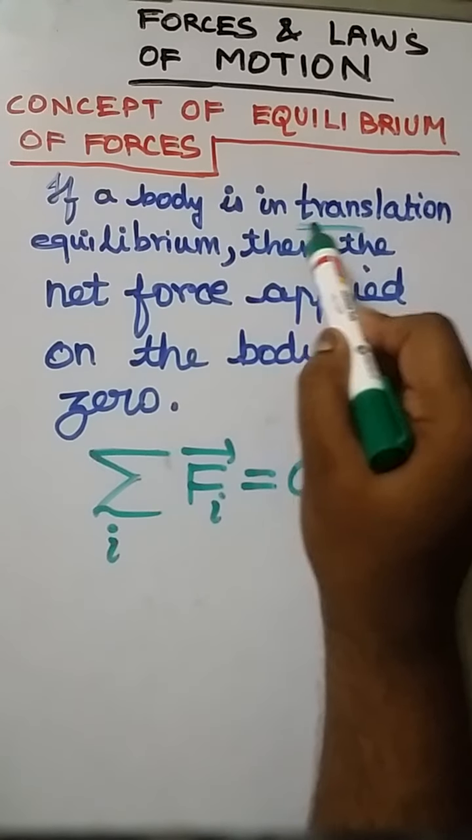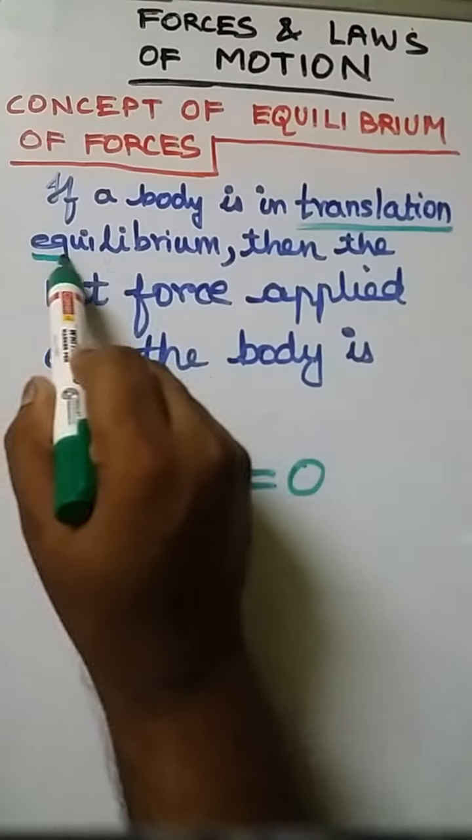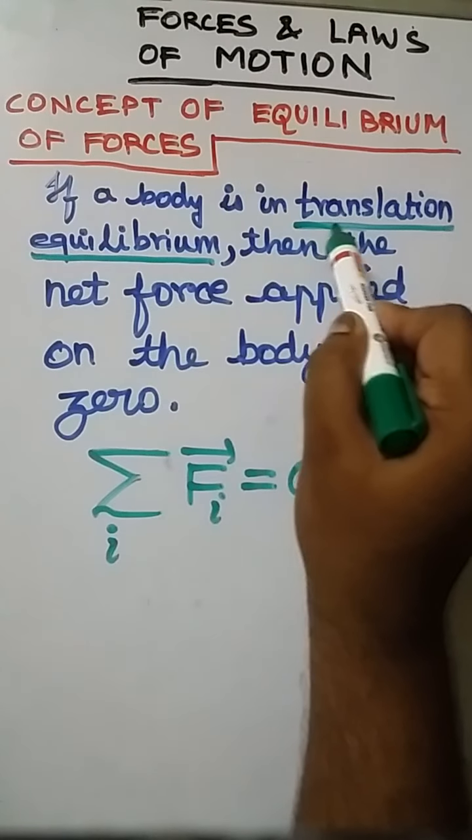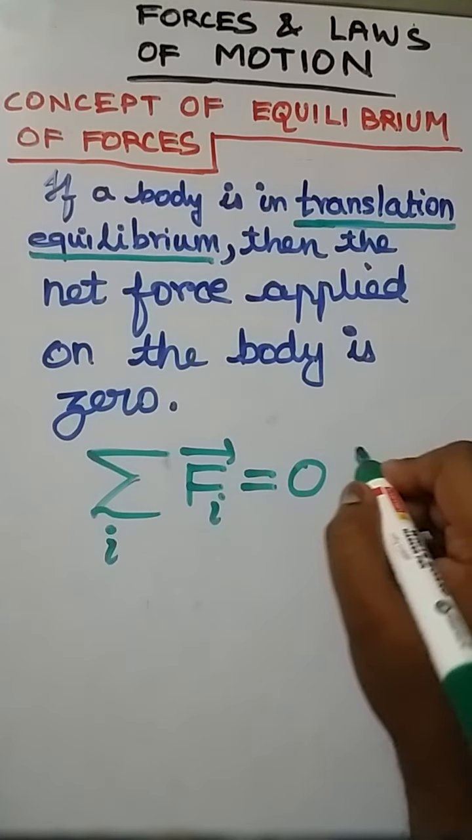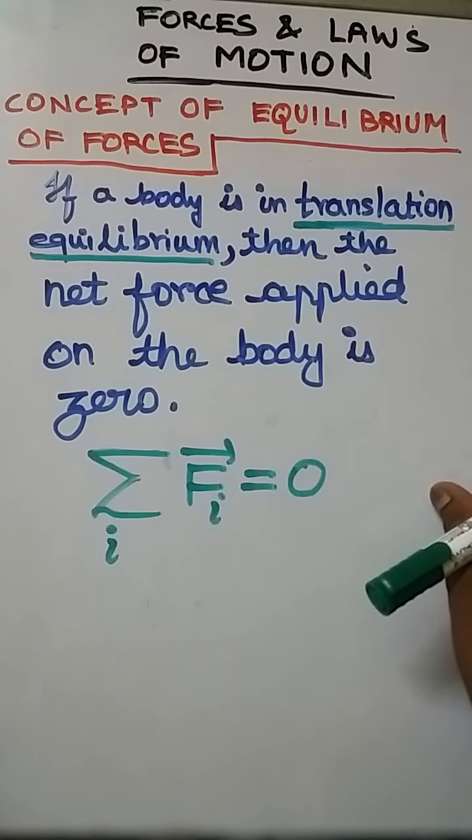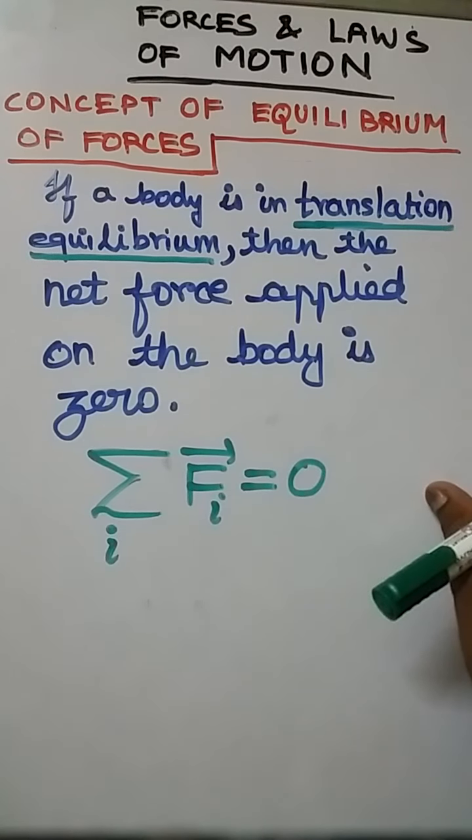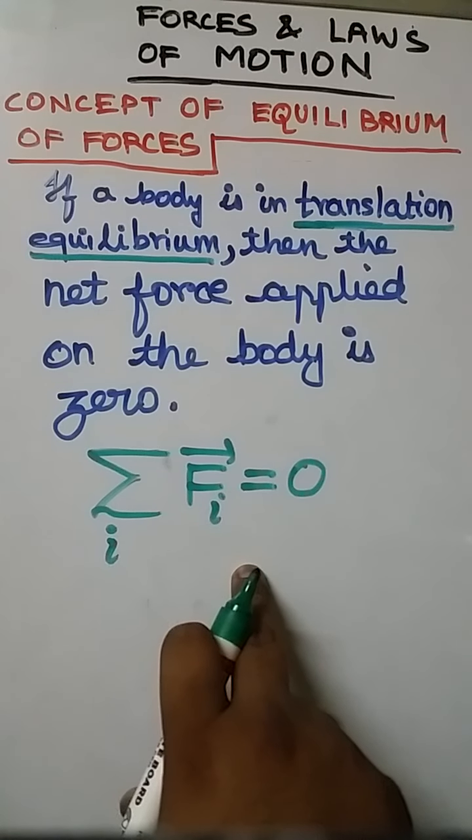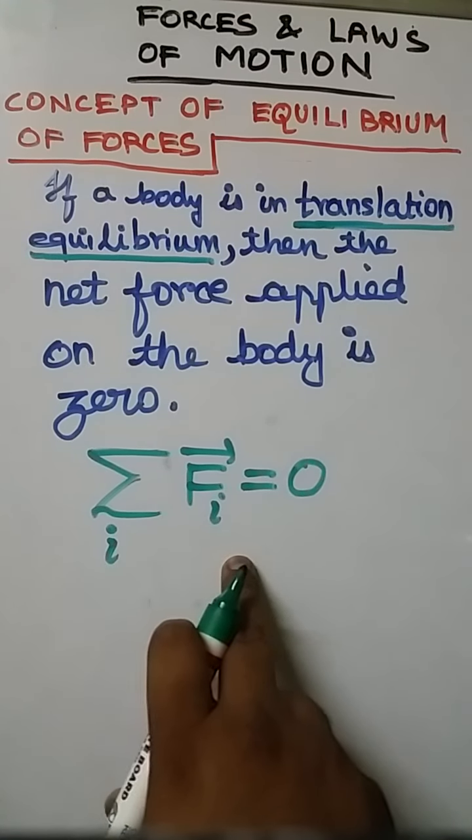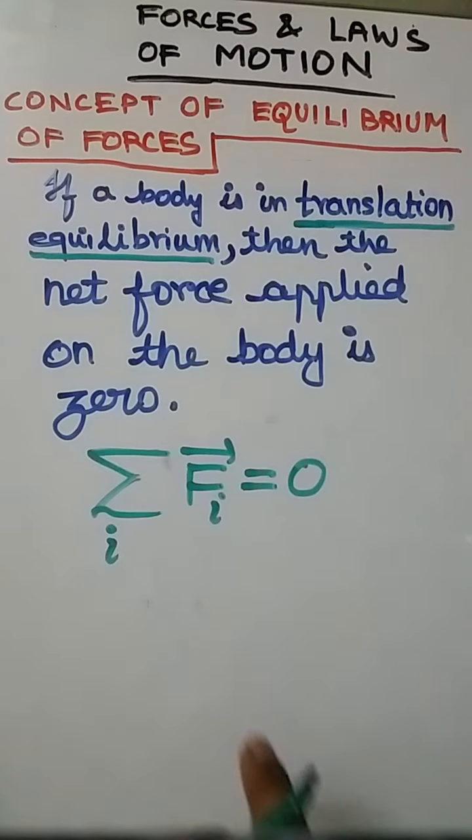Remember, this is translational equilibrium, not rotational equilibrium. For rotational equilibrium we have different conditions, that is sigma mi, that is the moment about any point should be 0, but we have to see that in the later chapters when we are studying rotation. Okay, so by now you know that if a body is in translational equilibrium, then the net force applied on it is 0.